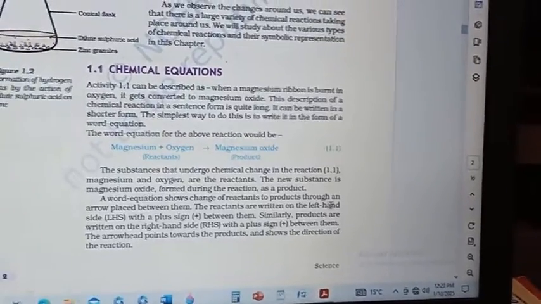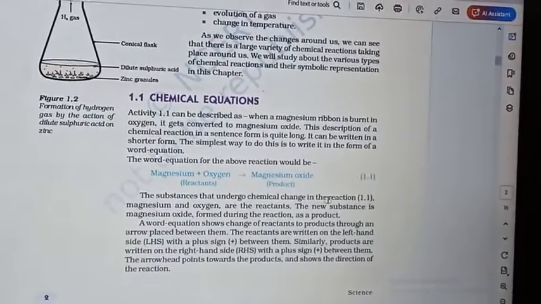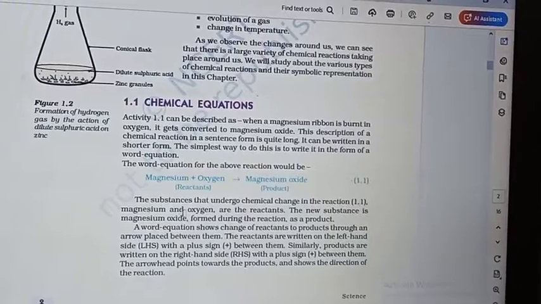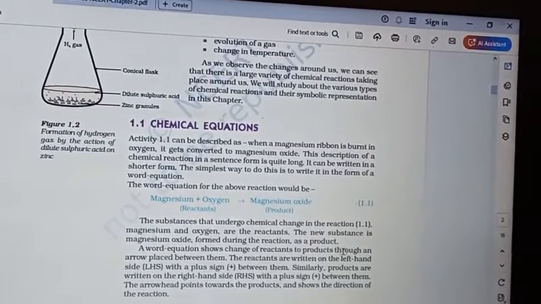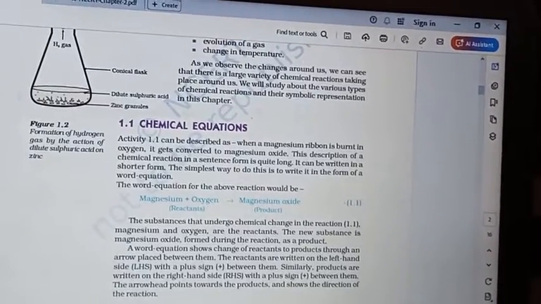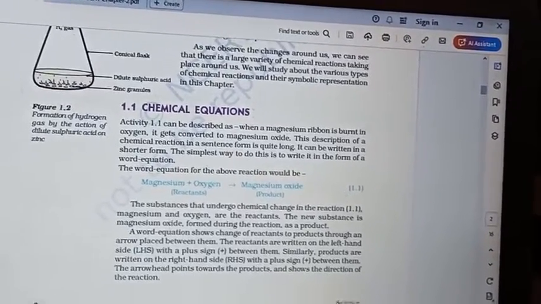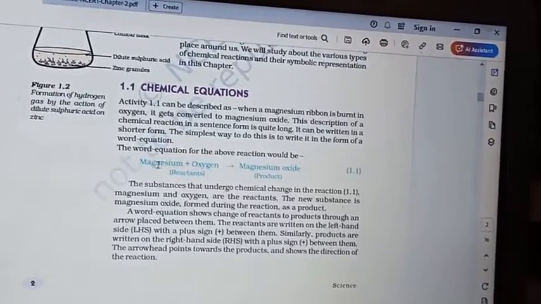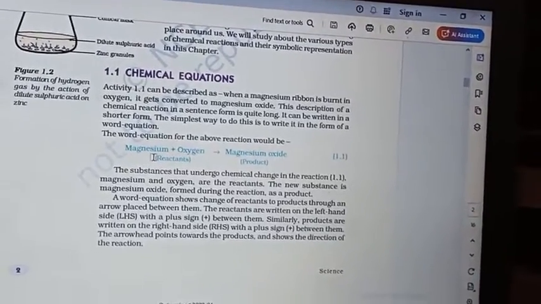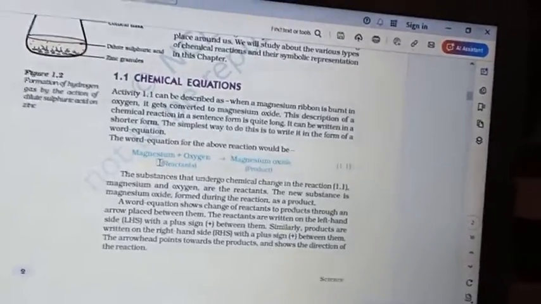These are reactants. If they react, they produce magnesium oxide in powder form. In the first activity we saw the substances that undergo chemical changes in the reaction: magnesium and oxygen are the reactants, and the new substance magnesium oxide formed during the reaction is the product. There are some symbols we can use. Here we have used two substances, magnesium and oxygen, and we are combining them, meaning we are doing the reaction.